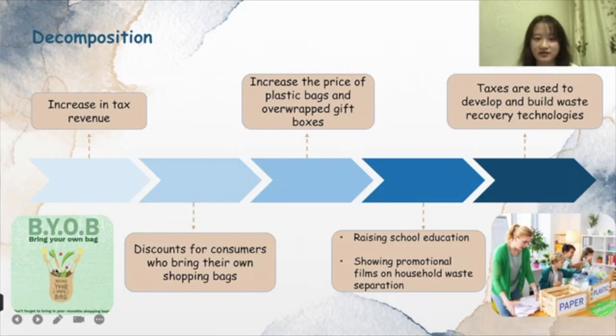The Australian government also said it will limit the use of single-use products and refuse to use plastic bags when they are not needed. The government can also broadcast promotional films through the media and allow schools to improve education on the separation of household waste. Finally, the tax revenue obtained by the government can be used for research and development of garbage recycling technology. That's all for Stage 3. Next, Richard will talk about Stage 4.